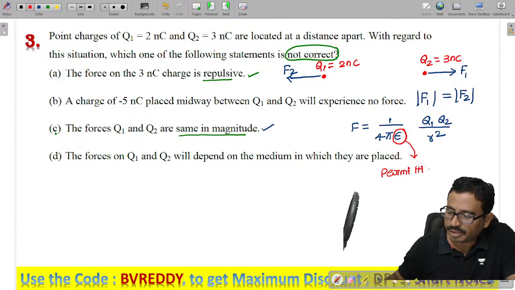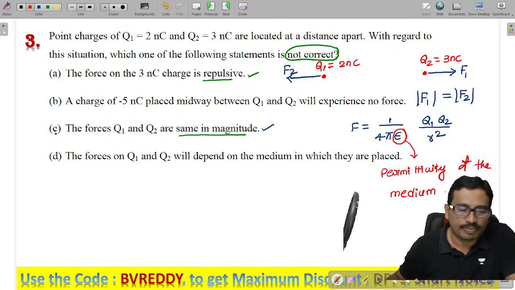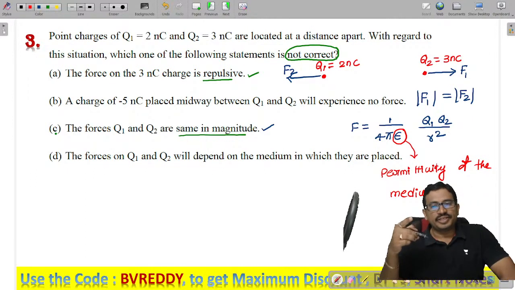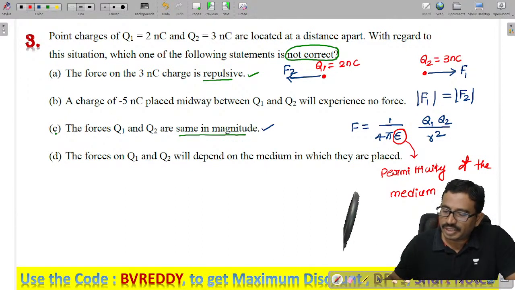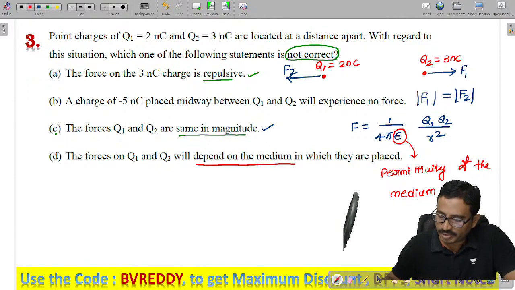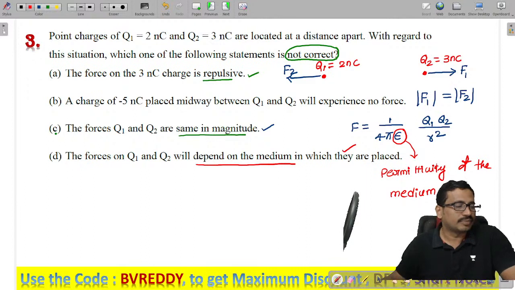Different media have different values of permittivity. If we change the medium between the two charges, the force will be affected. So the force depends on the medium. Yes, this statement is also true.